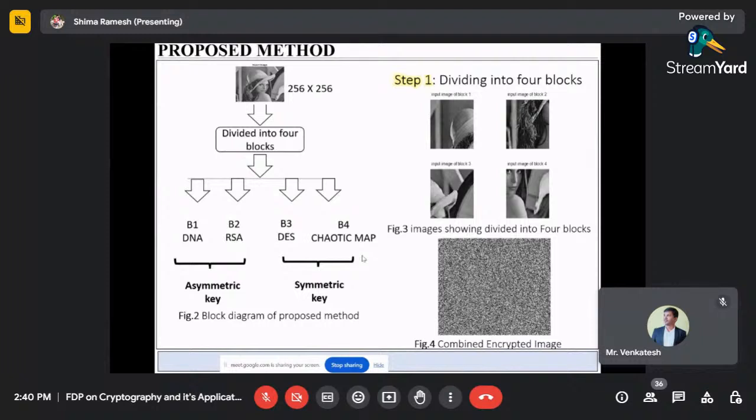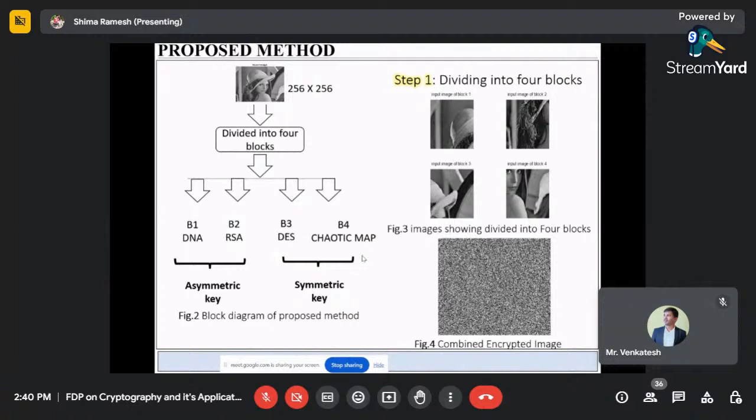So you can go with 8 blocks, you can go with 16 blocks, or even 24 blocks. That we can do. Like so many papers are there, sir. Yes, ma'am, I'm working on that. I'm working on mathematical cryptography, that's why I'm asking the doubt, ma'am. Yes, we can divide into different blocks, and if your computation complexity is less, you can do any number of divisions, no problem. If you go with a different algorithm for one image, complexity will be there, but here I was okay. Finally, I got a good result.